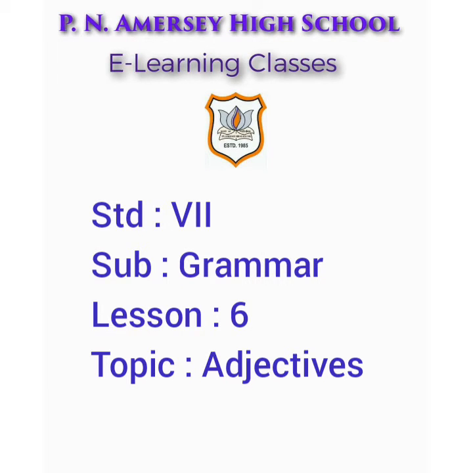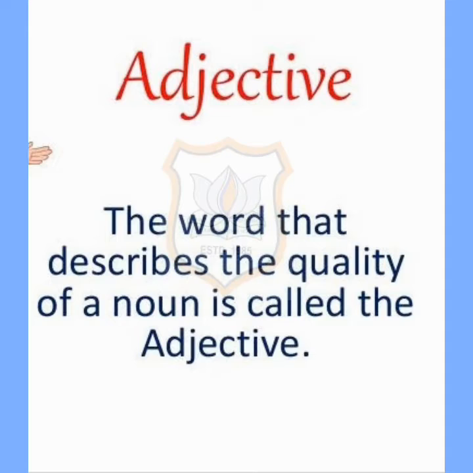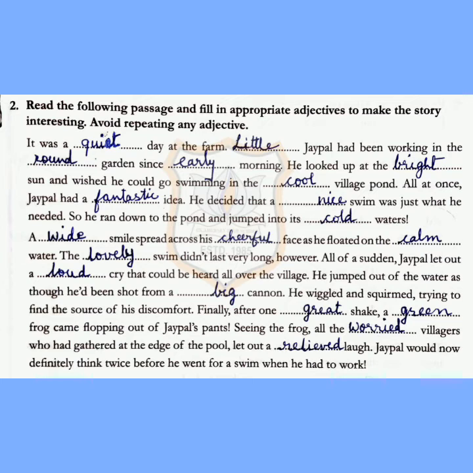Today we shall start grammar, chapter number 6, adjectives. What are adjectives? The words that describe the quality of a noun are called adjectives. Let us read the second activity. Read the following passage and fill in appropriate adjectives to make the story interesting.